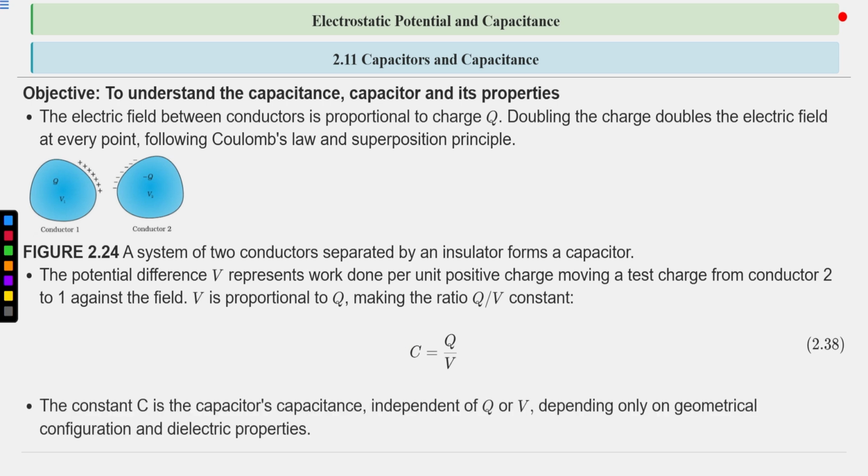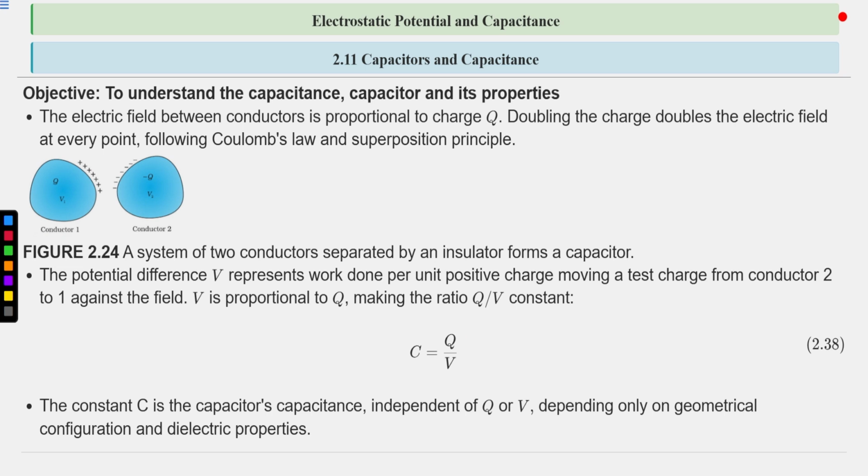Now this is constant, so it does not depend on Q or on V. We cannot say that C depends upon charge Q and voltage V, because this is a constant that appeared due to proportionality.